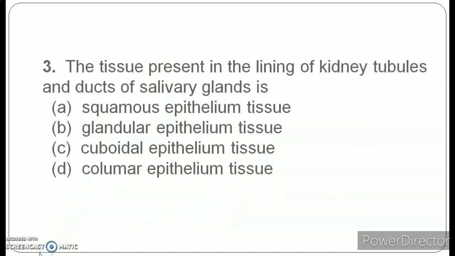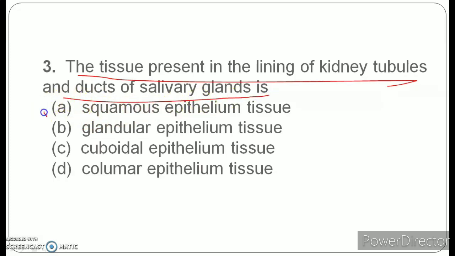Moving further, the next question is: the tissue that is present in the lining of the kidney tubules and of the duct of the salivary gland is, and your options are A. Squamous epithelial tissue, B. Glandular epithelial tissue, C. Cuboidal epithelial tissue, and D. Columnar epithelial tissue. Okay, take your time and mark the right answer.